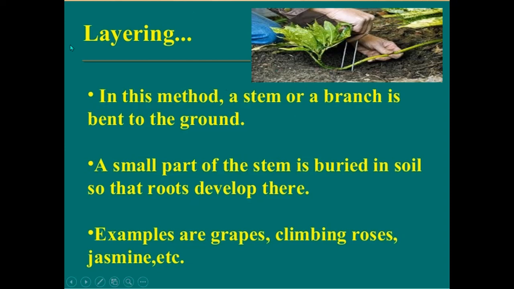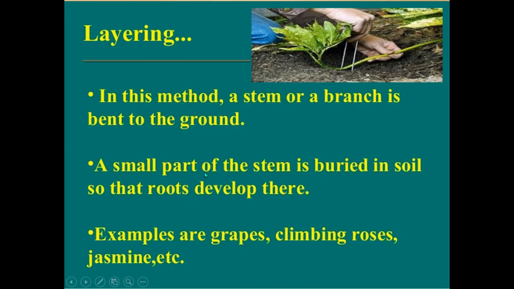So this is called layering. The stem or branch is bent to the ground and covered with soil, and roots develop there, resulting in a new plant.